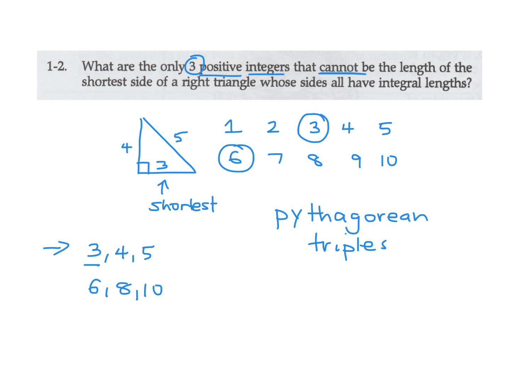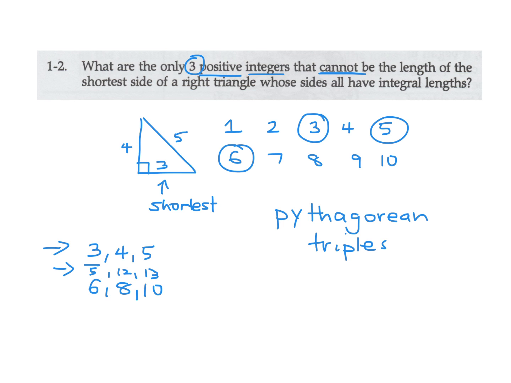And another one, I think I skipped over it, is 5, 12, 13, I believe. That's a Pythagorean triple. 144 plus 25, right? I'm just starting to forget them actually, but I'm pretty sure that's a Pythagorean triple. And the shortest side here is 5, so 5 is also possible.